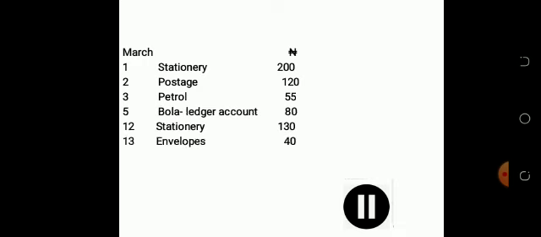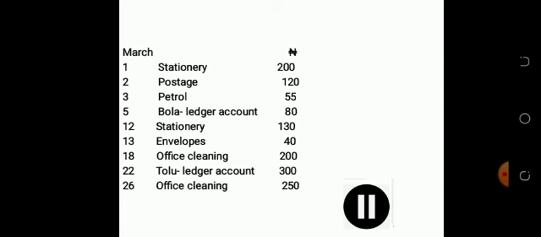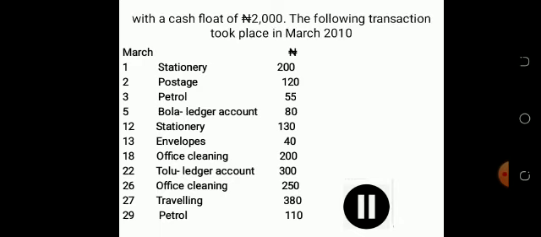Now, shall we solve an illustration? Look at these questions and pay attention to them. These transactions occurred in the month of March, so you may have to pause the video so that you can copy the notes.